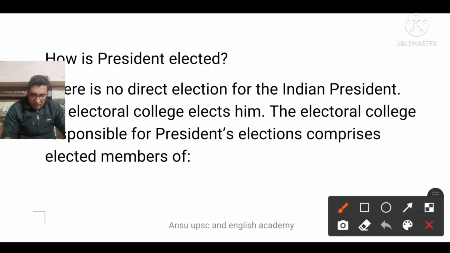And that's why, as I already told you, in 1976 one line was added that the president shall act on the aid and advice of the prime minister and council of ministers. But in 78 they reversed it, and the reconsideration power was included in the constitution. And right now,